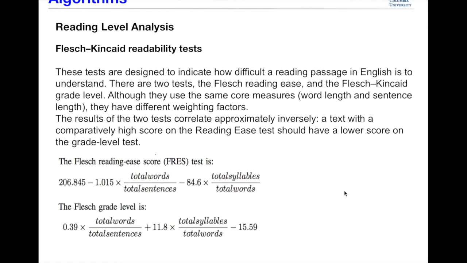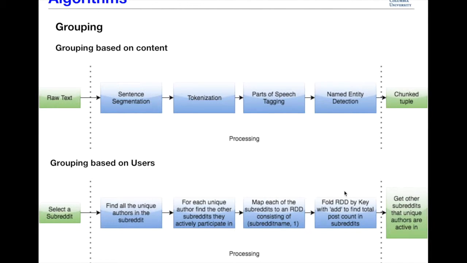The formulas are given in this slide. Basically, the formula considers the total words, the total sentences, the total syllables upon the total words, and these are weighted differently in order to get the two different formulas. Now, this is really important.